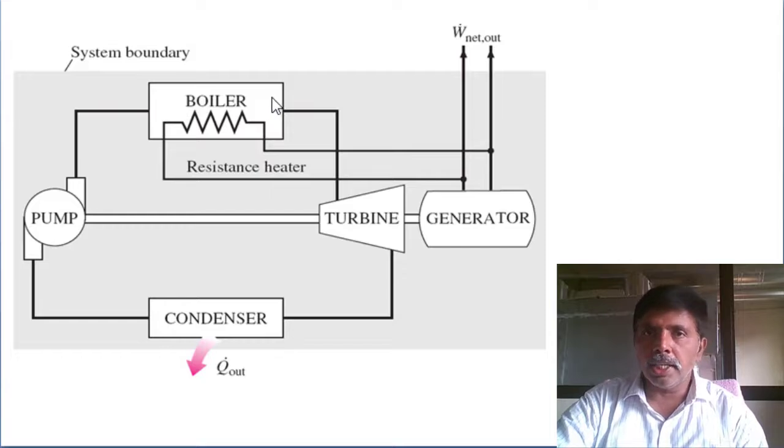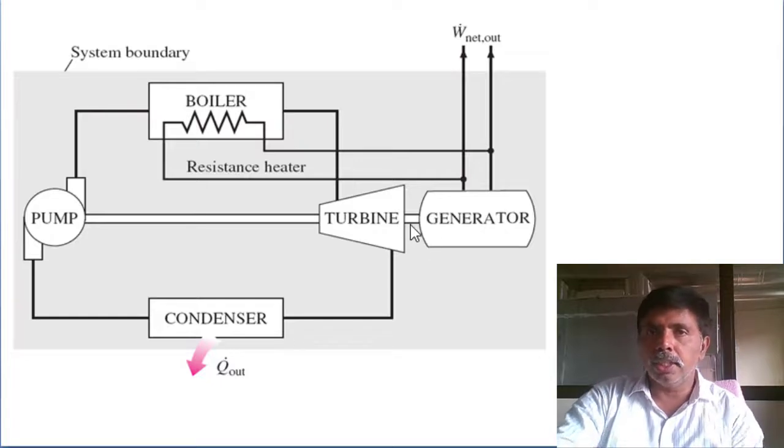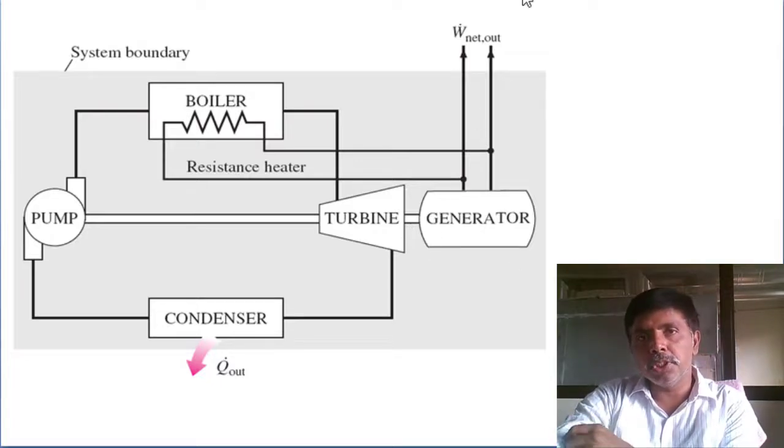That high pressure, high temperature steam is expanding in the turbine. It is producing the mechanical energy. That mechanical energy, the shaft is connected to the generator. It is producing the electrical energy.